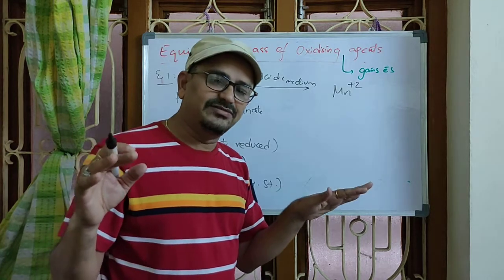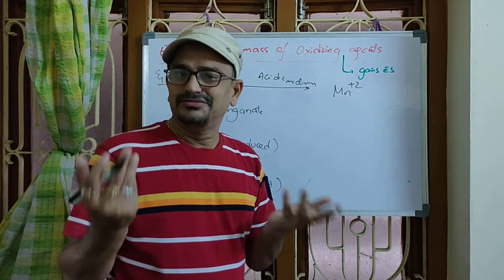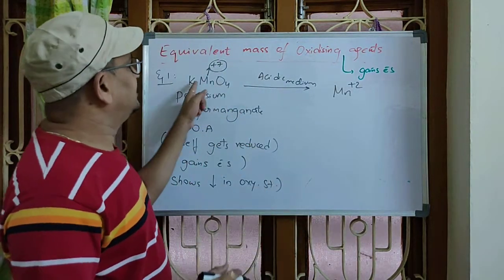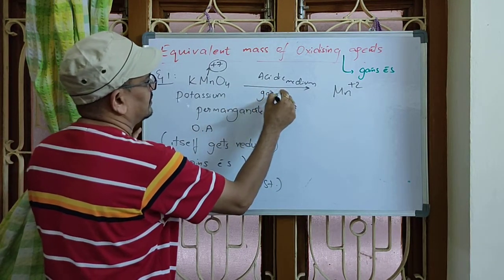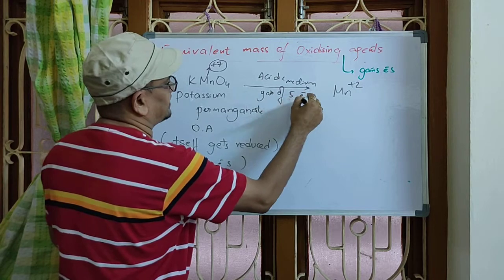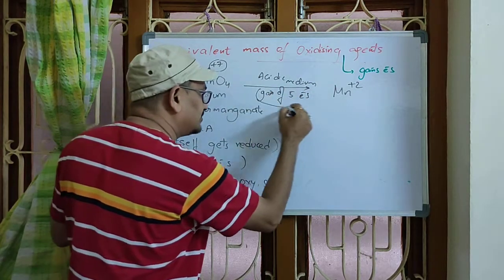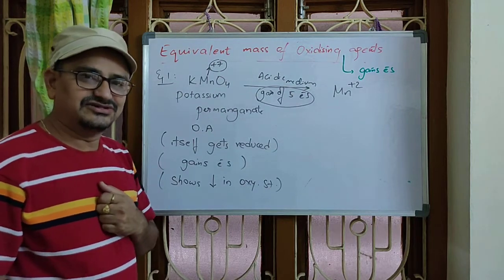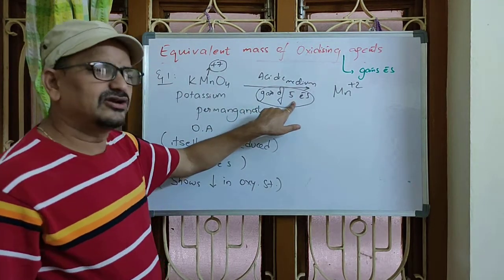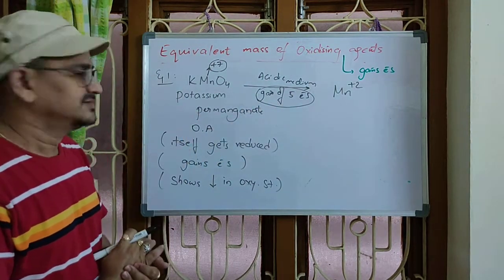How will plus charges be cancelled? By gaining 5 minus charges, right? So here, a gain of 5 electrons happened. This point we have to calculate for the oxidizing agent as well as the reducing agent. Understood? So how many electrons were gained or lost, that is what we have to calculate.